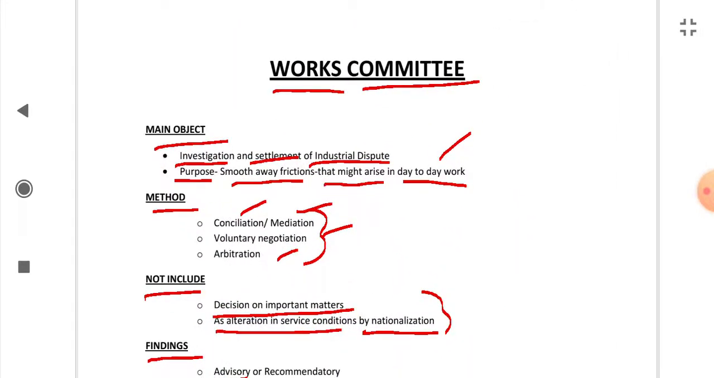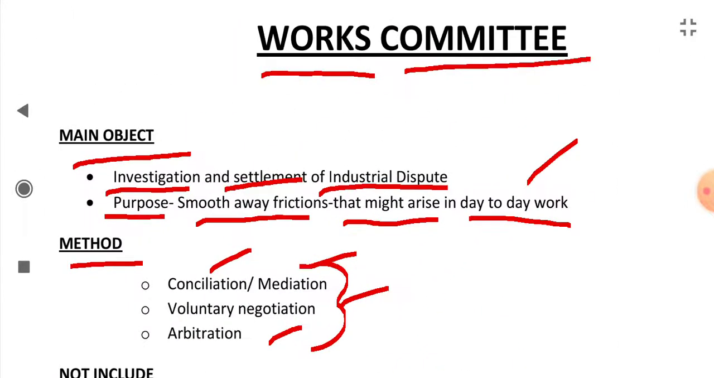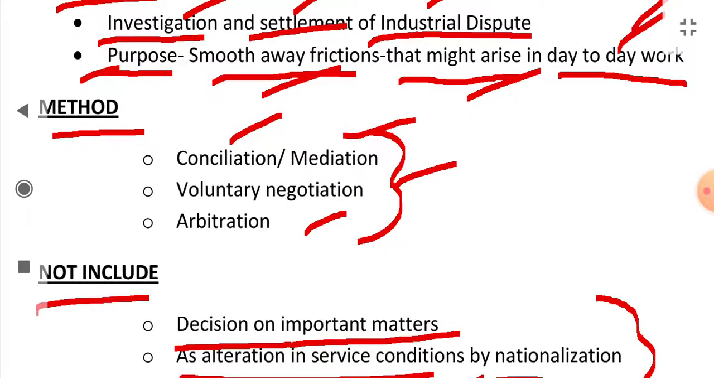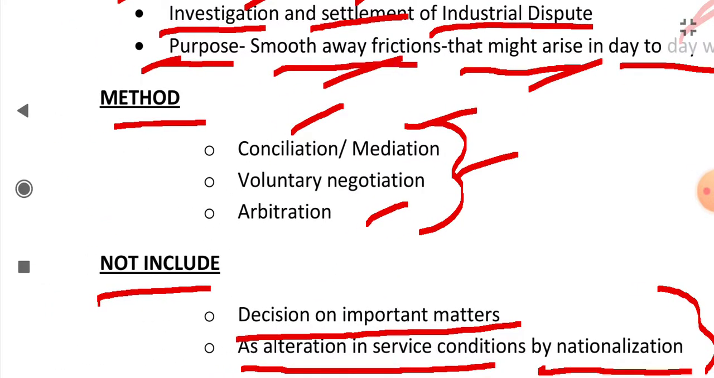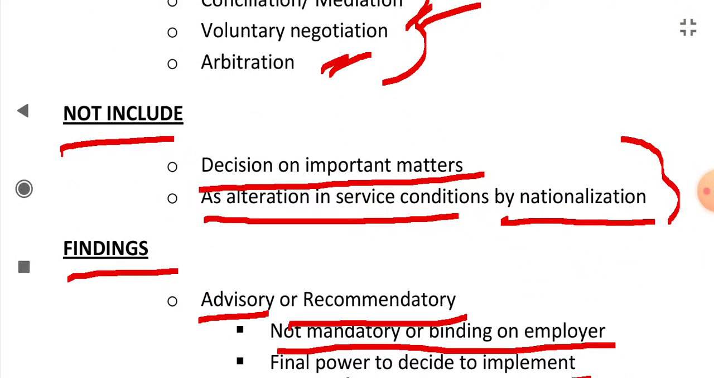Let's have a quick summary. The main object of works committee is to investigate and settle industrial disputes. Its purpose is to smooth away frictions that might arise in day-to-day work. What are the methods used by works committee? They are conciliation, mediation, voluntary negotiation, and arbitration. What's not included under the purview of works committee? It is decision on important matters as alteration in service conditions by nationalization.